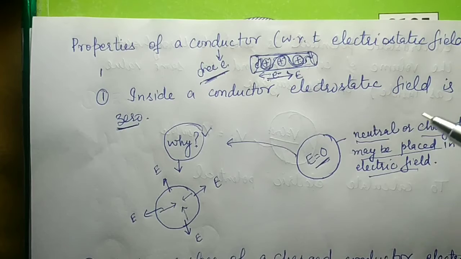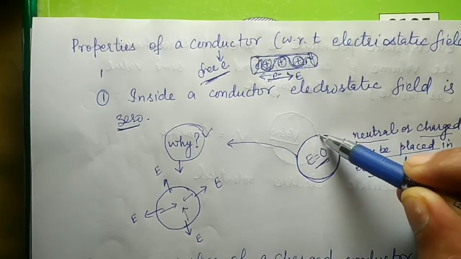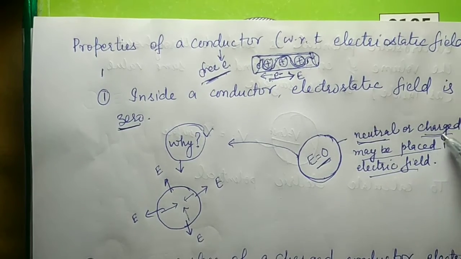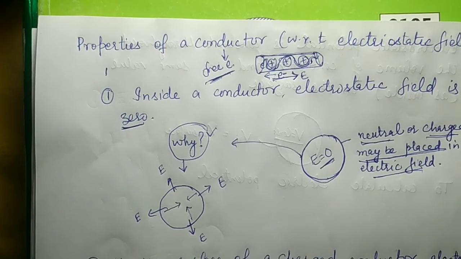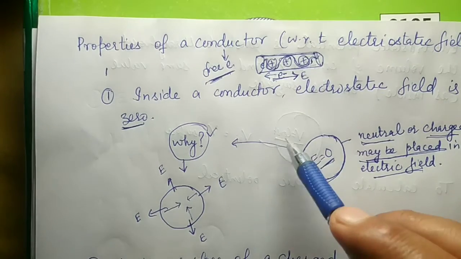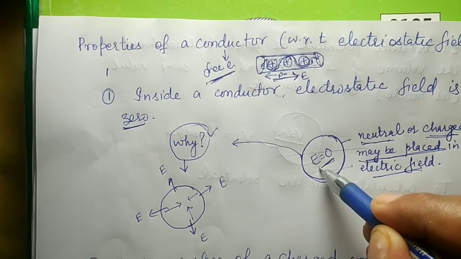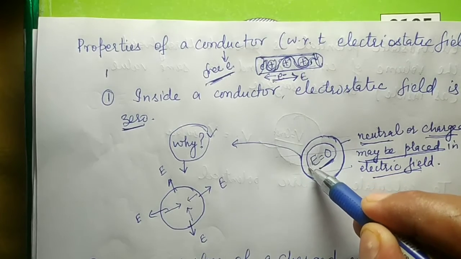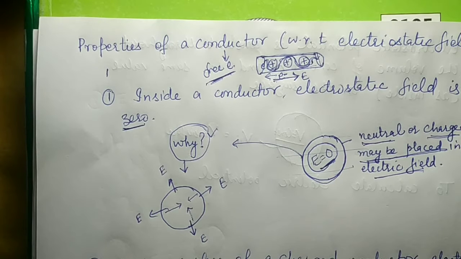If I explain it further, suppose I am having a spherical conductor. It may be neutral, it may be a charged one, and it may be placed somewhere in an electric field. In all these cases, the electric field inside a conductor will always be zero. A question comes: why is the electric field zero?